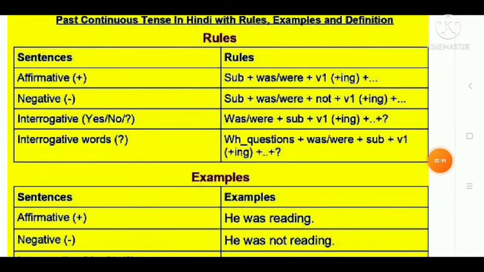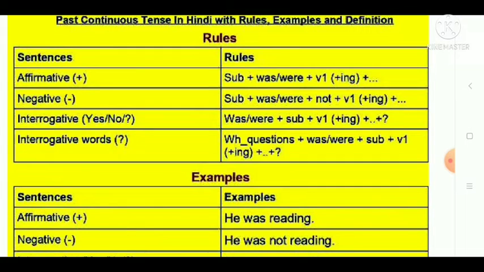Verb plus ing. Students, as you know, the present participle, that is the ing form of the verb, will be made only by joining ing to the verb's first form, meaning the verb's present form, right? If you add ing to the verb's present form, that will make a present participle. You can also call it the ing form of the verb.